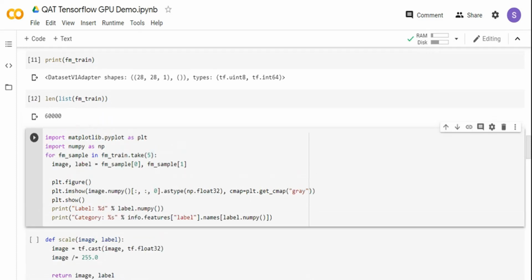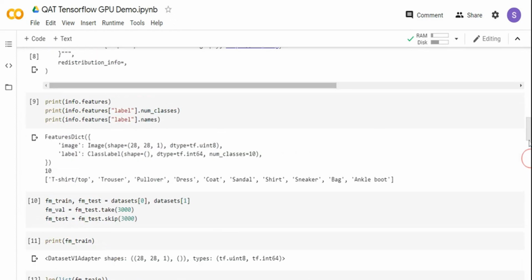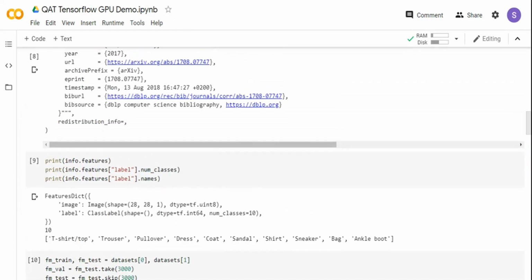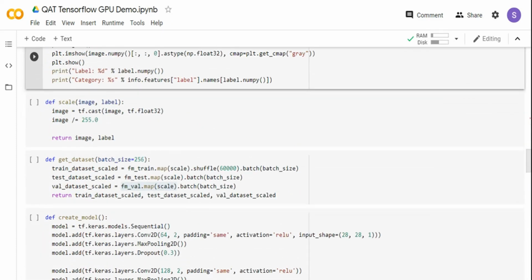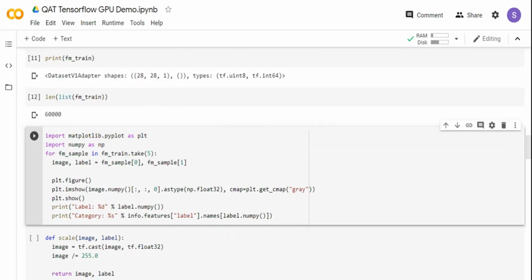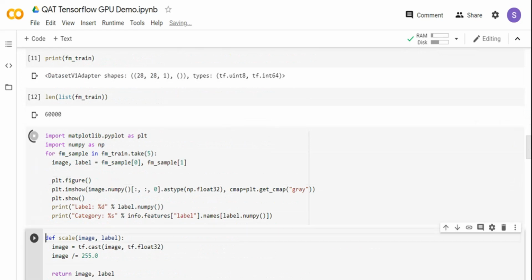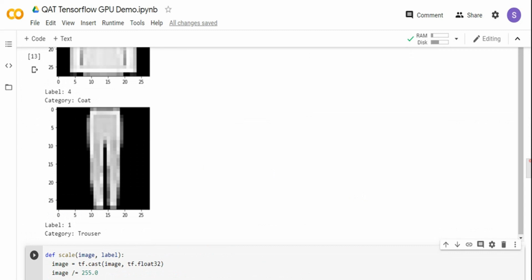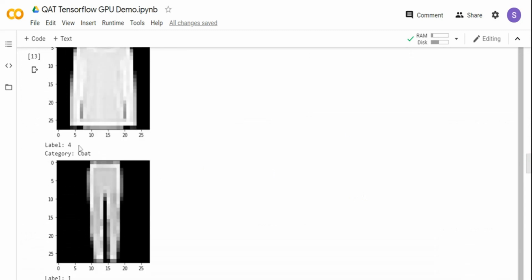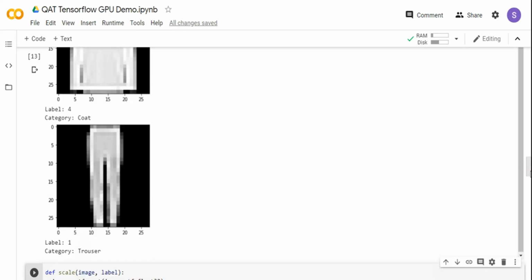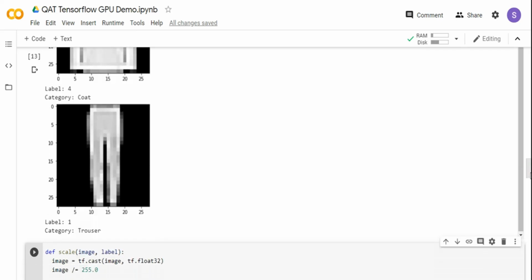So it came out, it has 60,000 records, first 5 records, and then I am splitting it by image and label. If you saw the output of the data set, there's an image and label. So basically the fm train has image and label in that, and then I'm just plotting the image and label and printing the label and category of that particular image. Once I run it, you can see all the 5 data is printed. The label for the top one is a coat, and the bottom one is a trouser. So I'm just visualizing the data set.